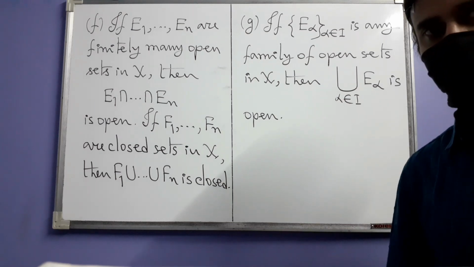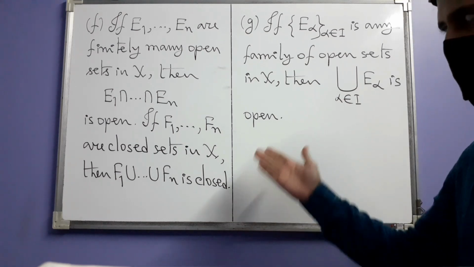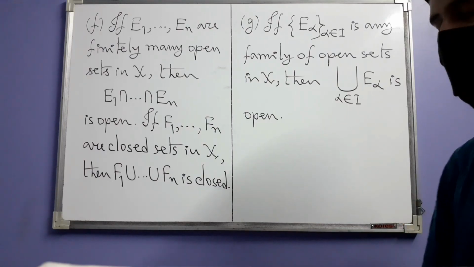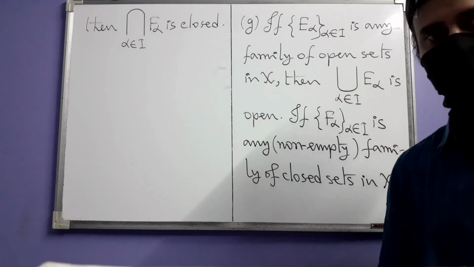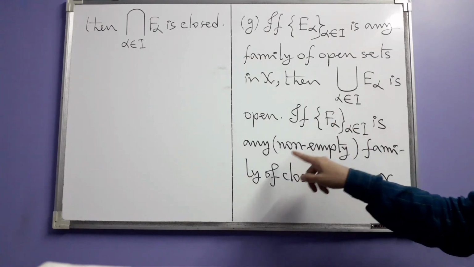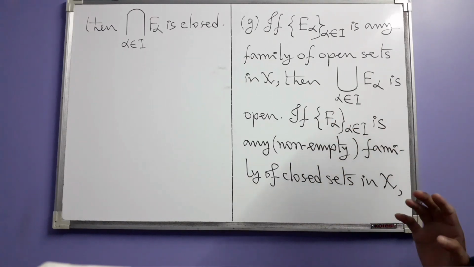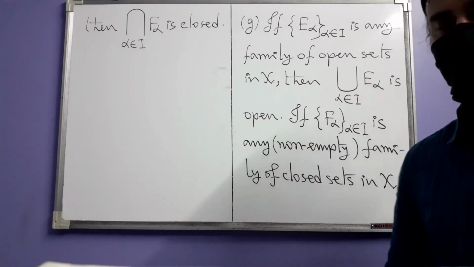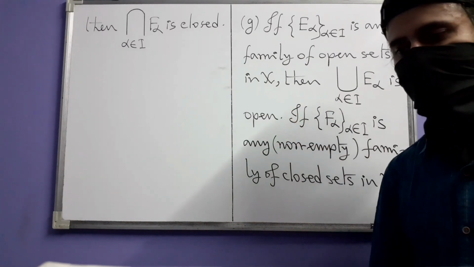Their union is open. Similarly, you understand that one having closed sets is coming. So next we are similarly considering any family of closed sets in X this time, but a non-empty family, because we are now going to consider their intersection.